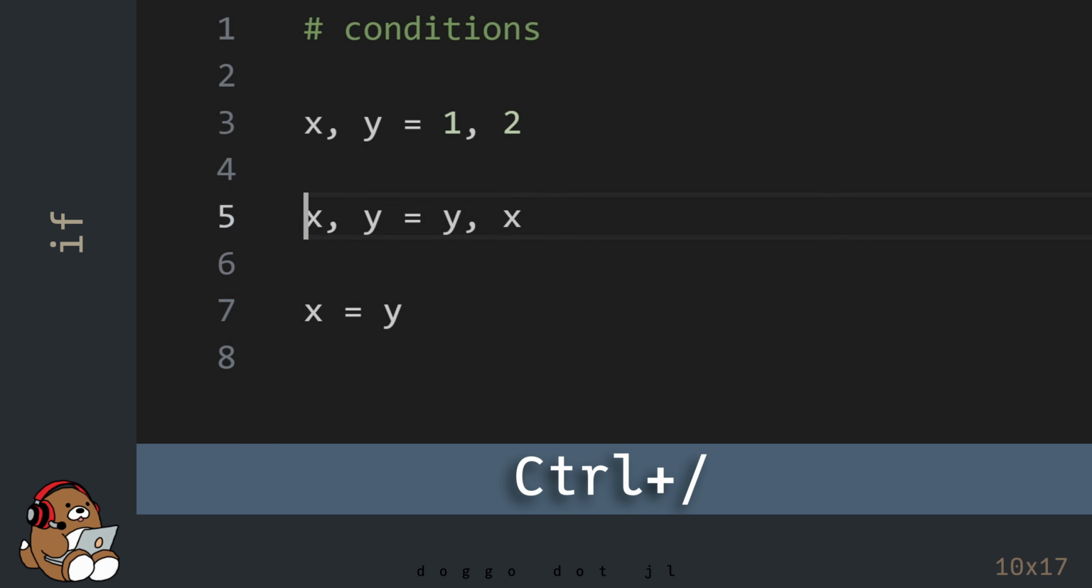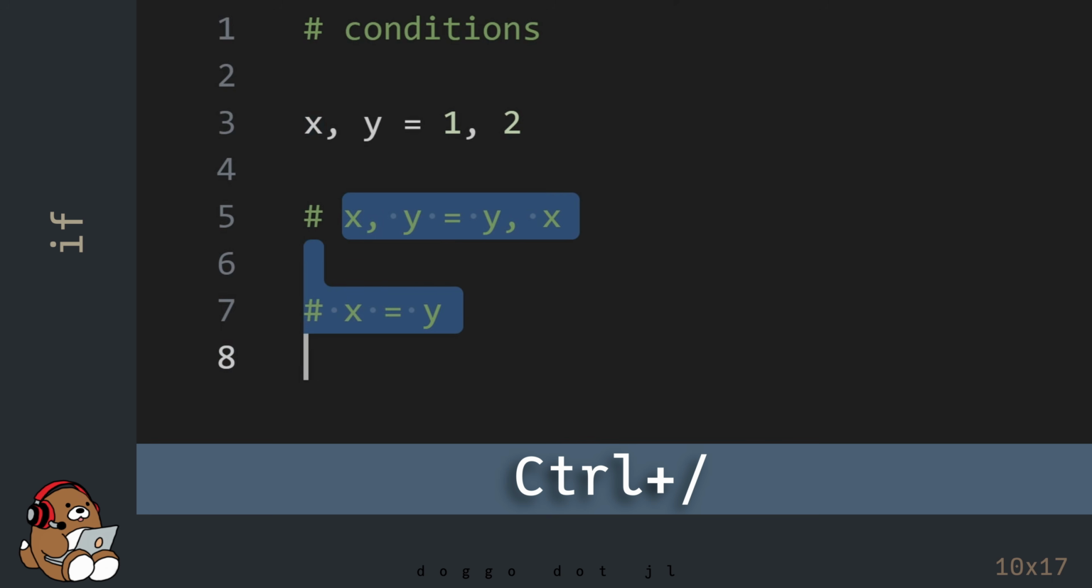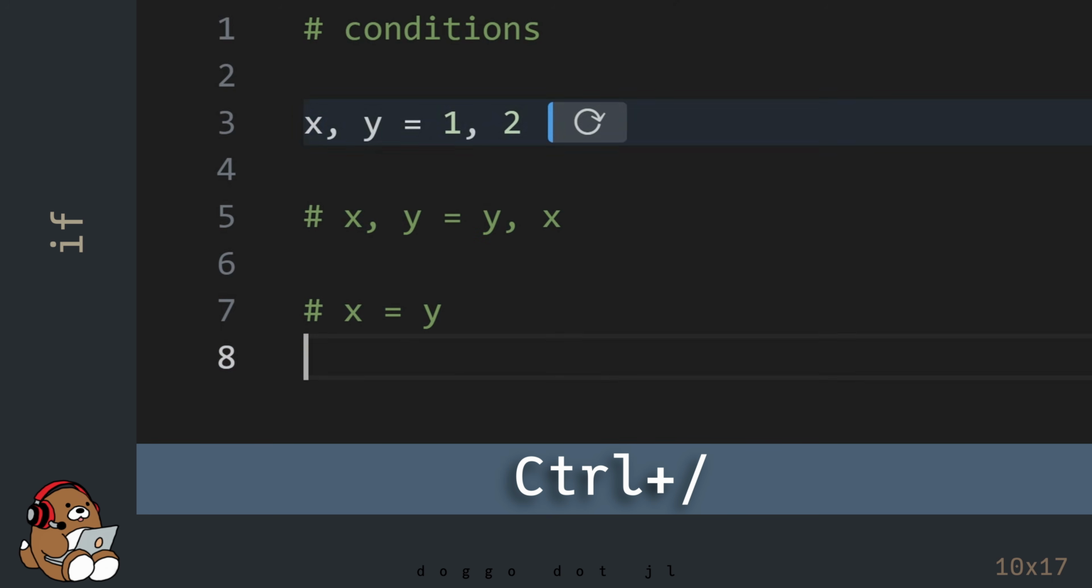For now, let's comment out the last two lines of code and only execute the first line of code, so that x equals 1 and y equals 2. Recall that you can toggle the comments on and off by using Ctrl//.